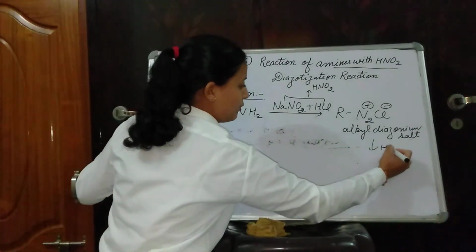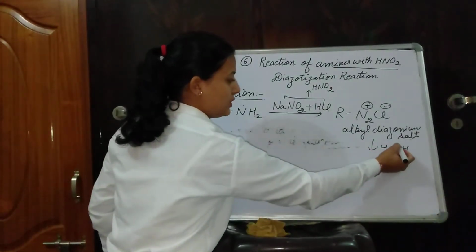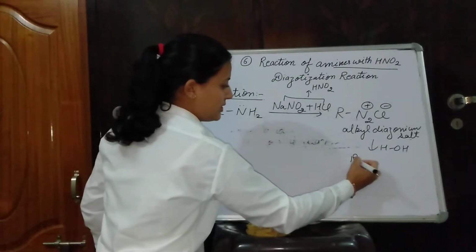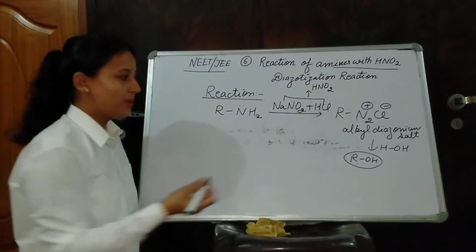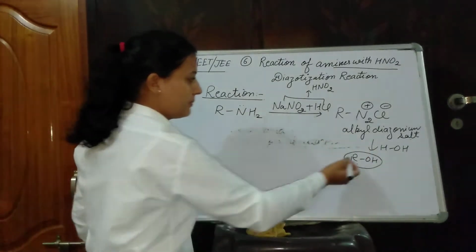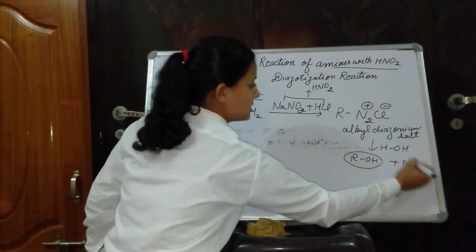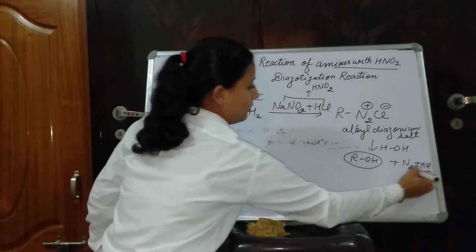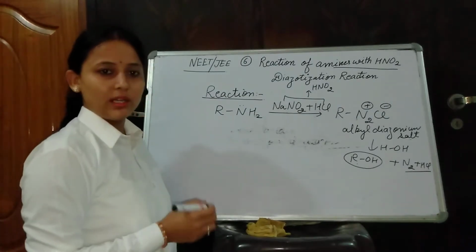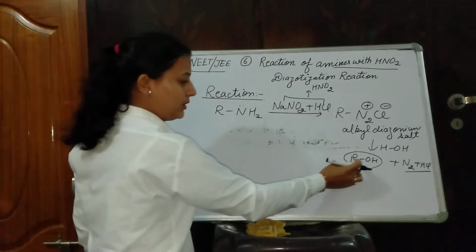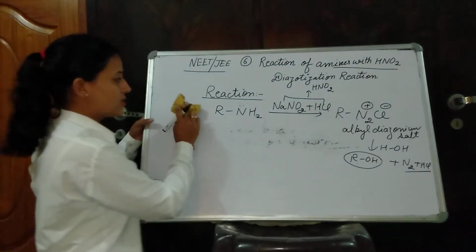If you treat this molecule with water, this is a simple ionic reaction. H is delta positive and OH is delta negative. Formation of alcohol. That means you can prepare alcohol by preparing alkyl diazonium salt, with removal of N2 gas and HCl. There is little meaning of side products in organic chemistry. You should focus on the major product during the reaction progress. Now we will reach the reaction mechanism.